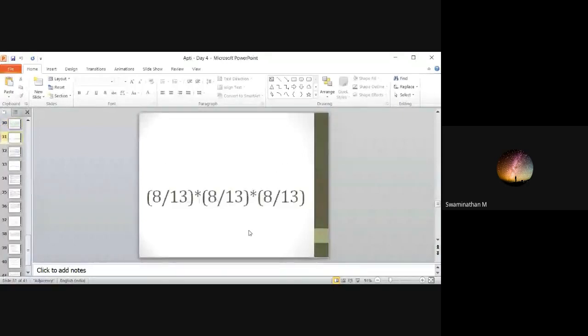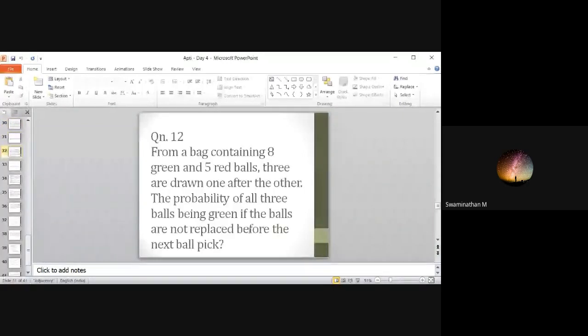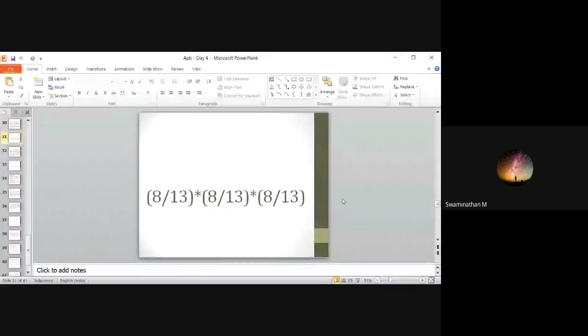Same problem with a small change: if the balls are not replaced before the next ball pick. You will have 3 fractions here again, but the numbers in the numerator and denominator will not be the same in the 3 cases because the balls are not replaced.